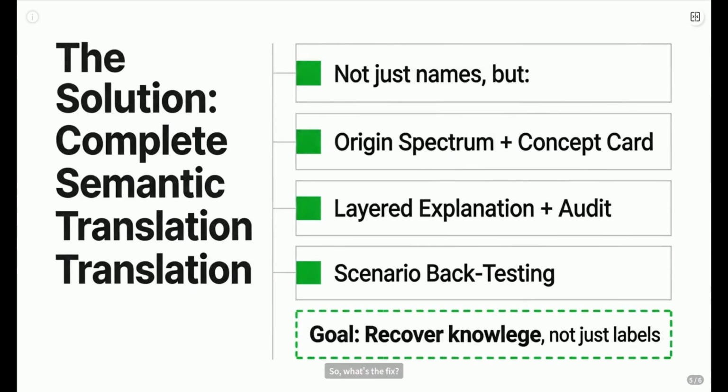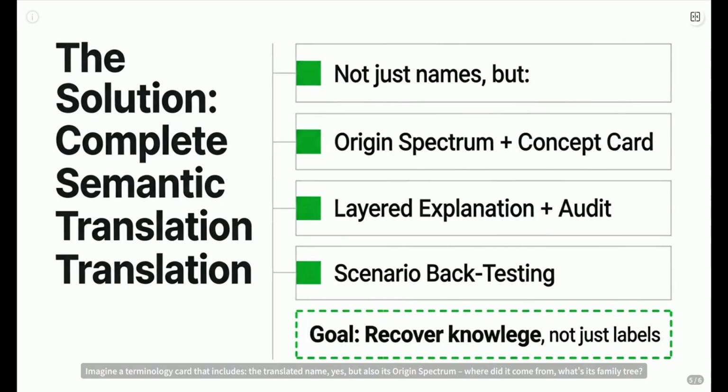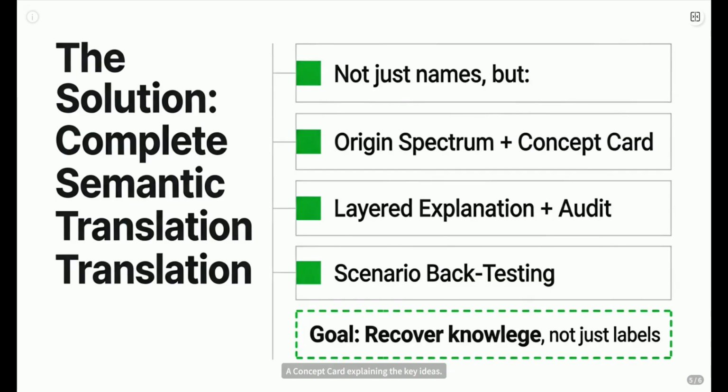So, what's the fix? We need complete semantic translation. This isn't just about finding a matching word. It's about building a richer package. Imagine a terminology card that includes the translated name, yes, but also its origin spectrum. Where did it come from? What's its family tree? A concept card explaining the key ideas. Layered explanations tailored to different needs. A white box audit showing the evidence. And scenario backtesting to make sure it works in real life. The goal isn't longer names, but recoverable knowledge. Give Chinese the power to express efficiently, while keeping the source language's cognitive scaffolding accessible when needed.